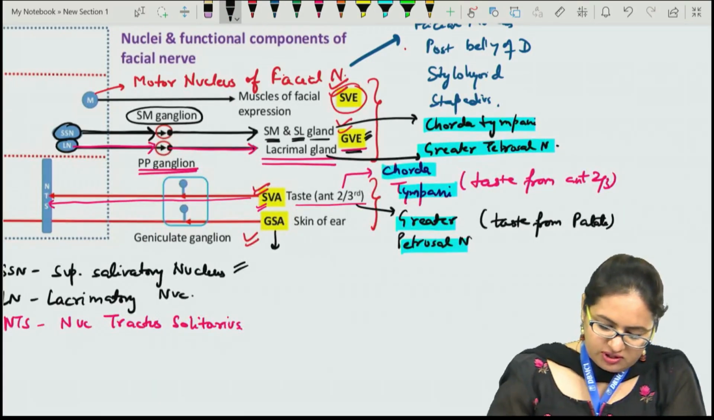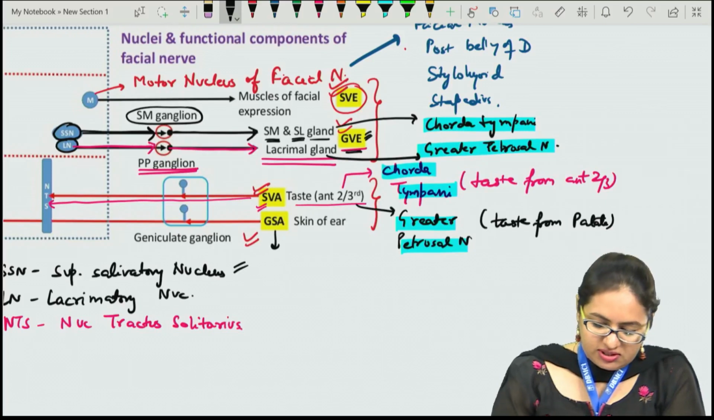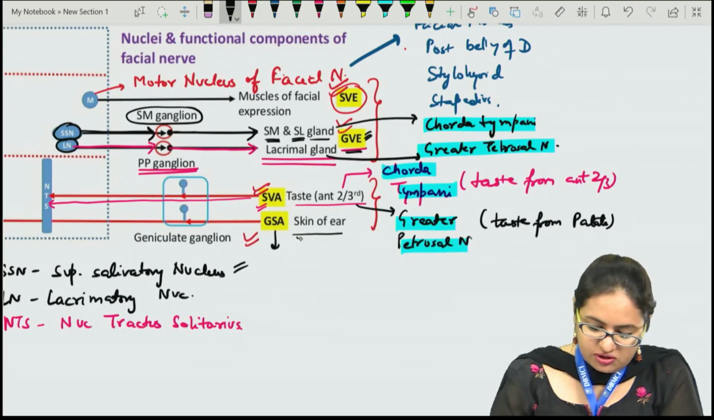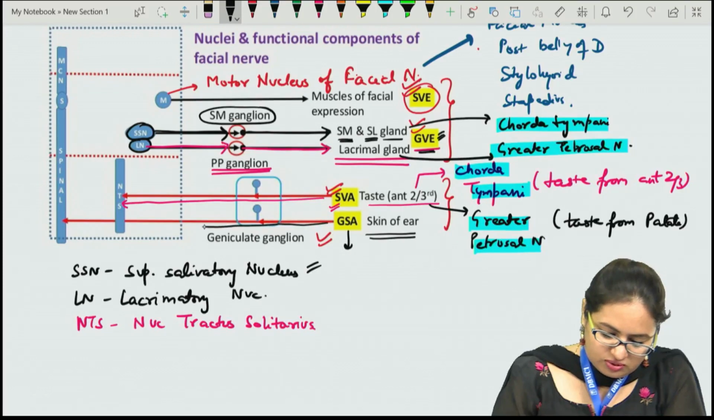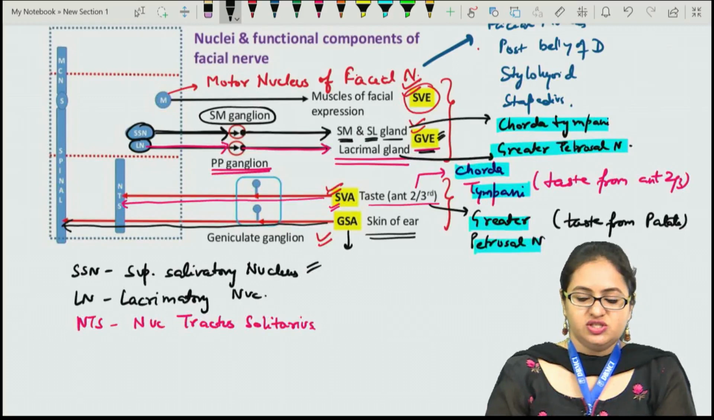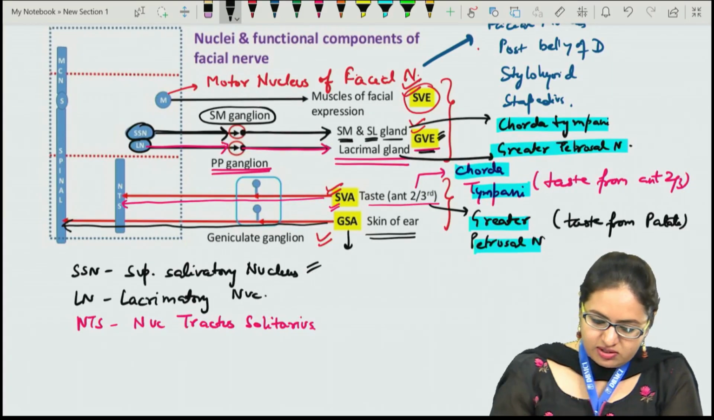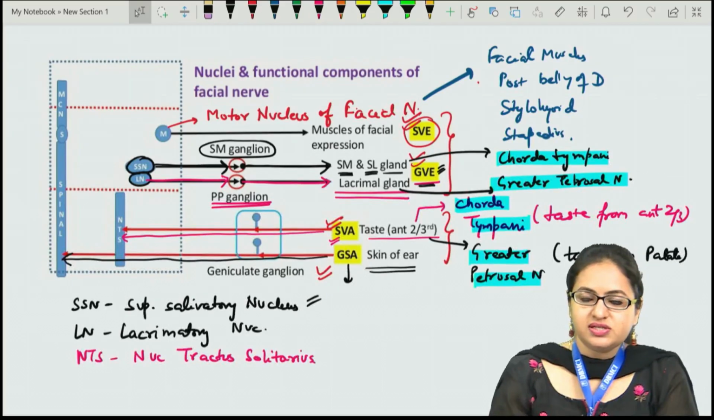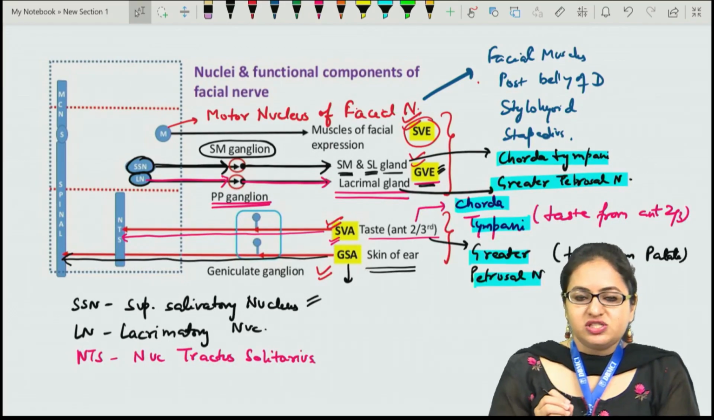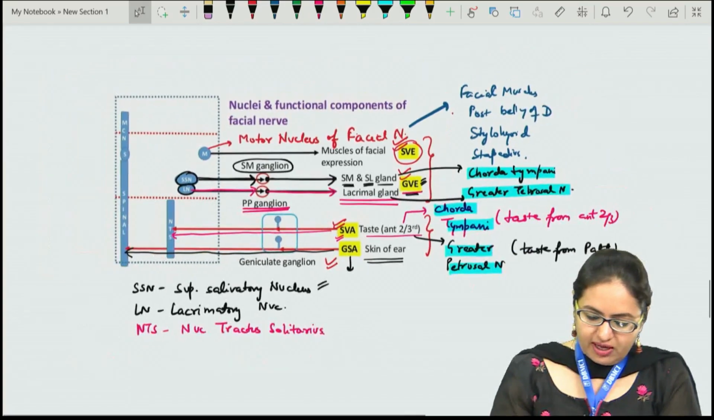The fourth functional column is the GSA. The GSA carries the sensation from the skin of the ear, and the fibers are passing through the geniculate ganglion and then they finally reach the spinal nucleus of the trigeminal nerve. So these are the various functional columns for the facial nerve, as well as the nucleus and the specific nerves which are responsible for carrying these fibers.